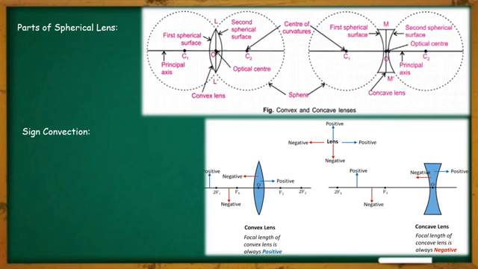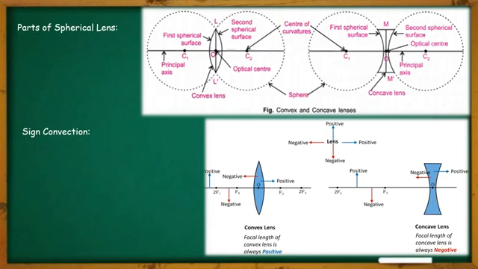According to the new Cartesian sign convention, all the distances are measured from the optical center of the lens, meaning if we are measuring any kind of distance, maybe object distance, maybe image distance, maybe object height, image height, whatever we are measuring, we must start from the optical center of the lens.